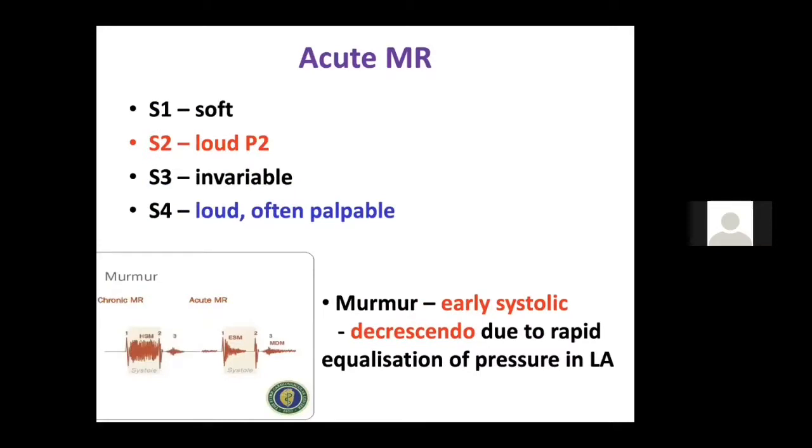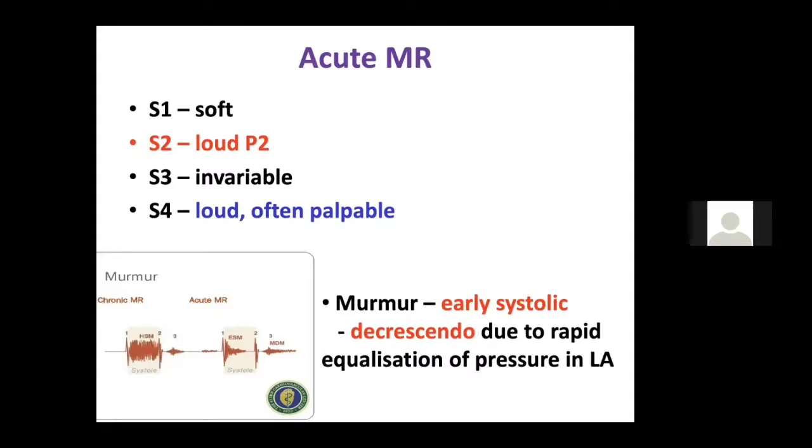So how do you distinguish between a patient with acute MR and a chronic MR? See, first is common sense. A patient with acute MR will be very sick. They will present with hypotension. They will have pulmonary edema and all those things. The pulse won't be mini collapsing. It will be an alternans pulse, or it will be a thready pulse. You will get a high JVP. S1 will be soft. S2 will be loud, because in acute MR the pulmonary venous hypertension is very early. They develop PH and a loud P2. S3 is invariable. All cases will get S3, and S4 will be loud in acute MR. You will get an S4 also.